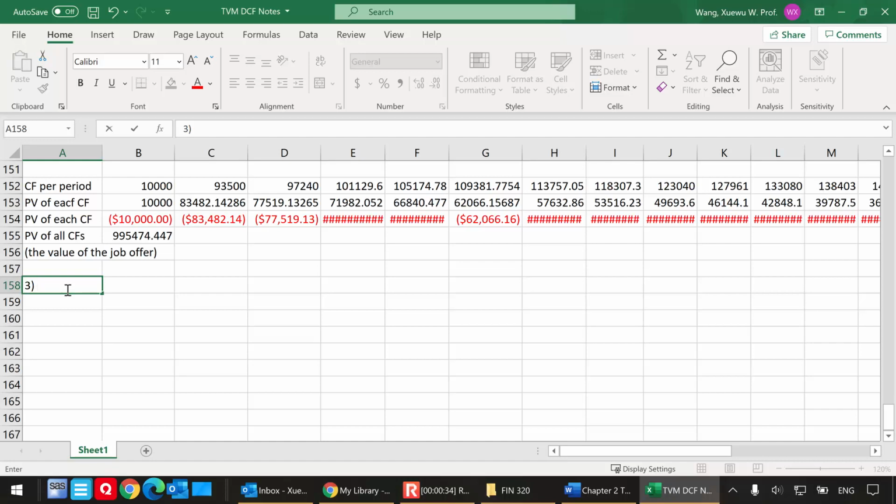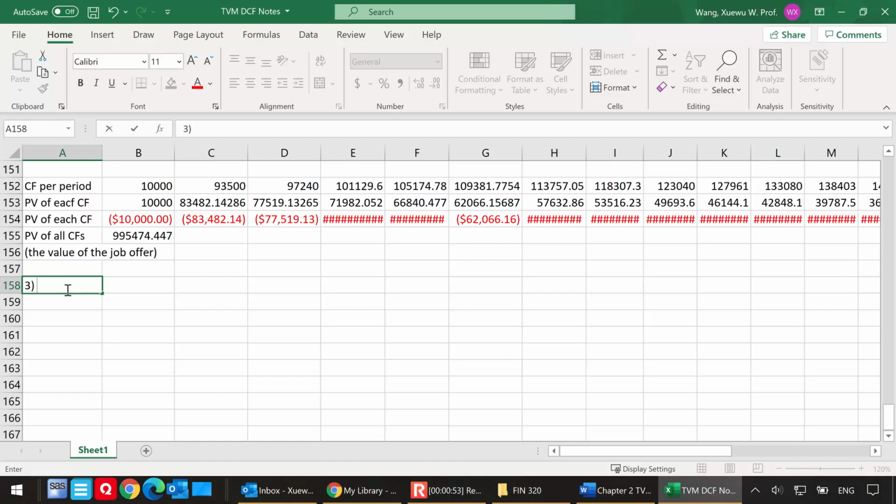Just to reiterate, our methodology is to break down the multiple cash flow valuation problems into multiple single cash flow valuation problems. So you can review the previous examples we did.